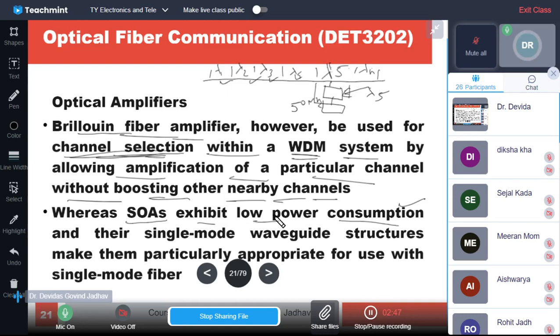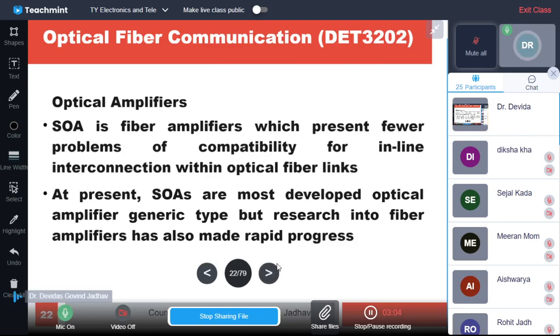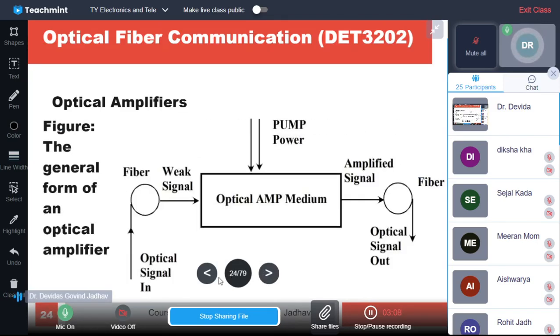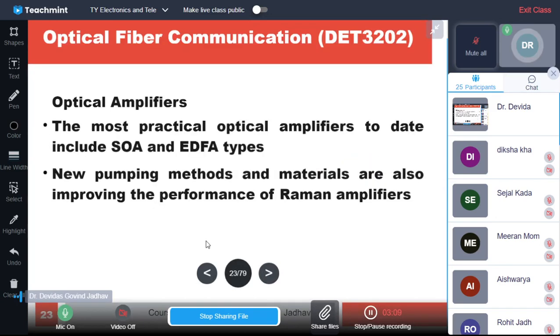So SOA has the speciality of low power consumption, and the Brillouin fiber has the speciality of very narrow spectral bandwidth, and that's why it can be used in channel selection. So this is about the points of the optical amplifiers. We will continue optical amplifiers in the next lecture.